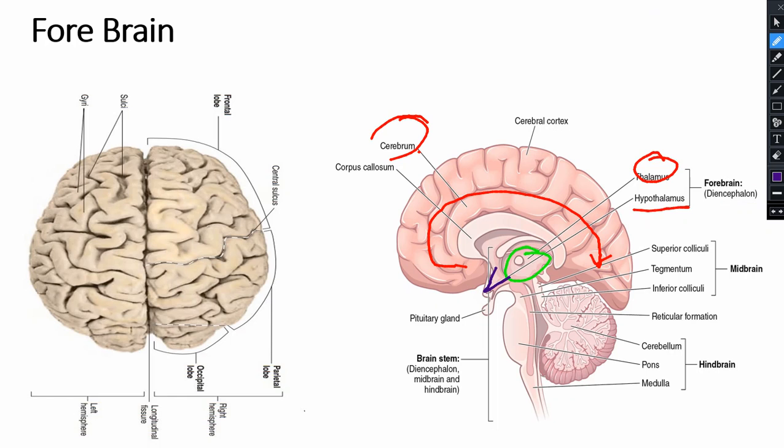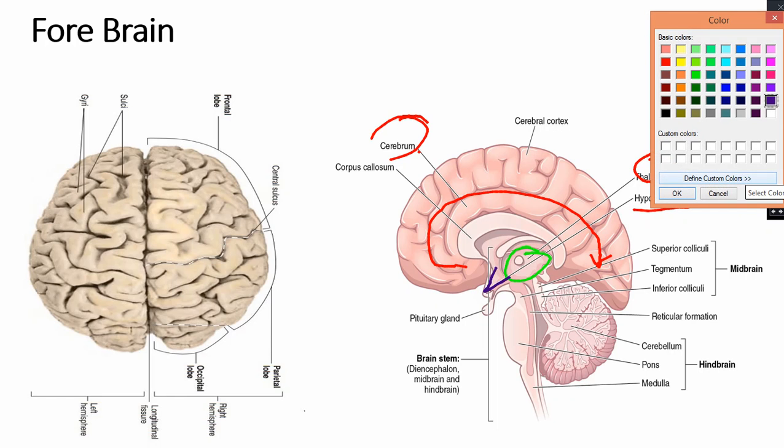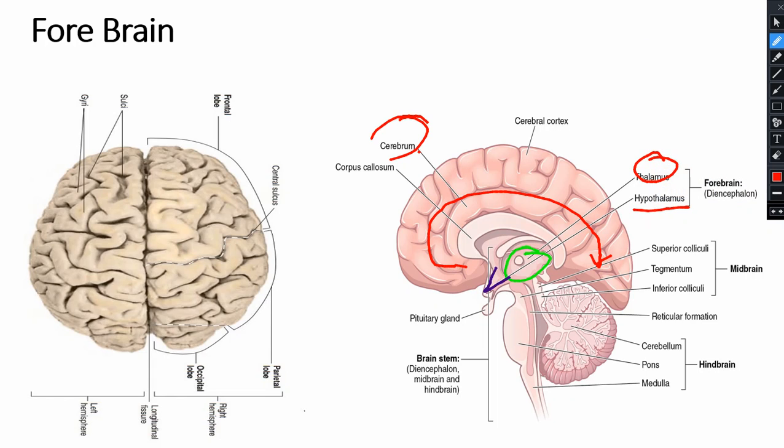Now if you look to the second diagram, this one, if you look to the brain from the top, it will look like this. Now this upper side, what you are seeing, it is the cerebrum. This cerebrum is naturally divided into two parts. We call one the right hemisphere and the other the left hemisphere. So this one is the right one and this one is the left one.